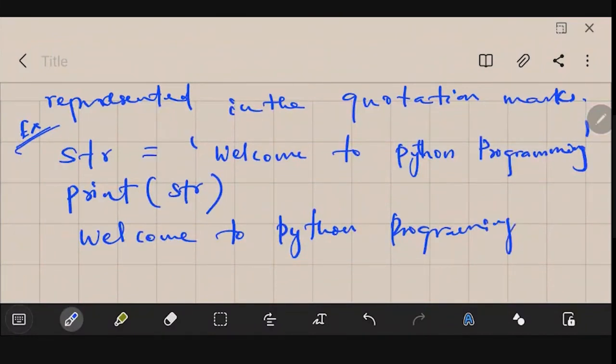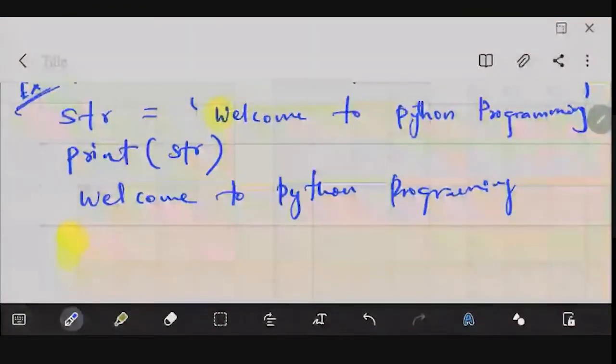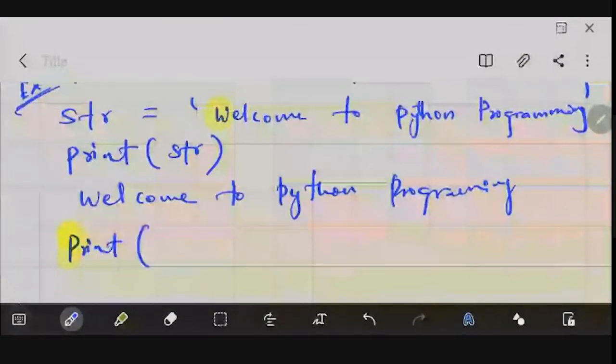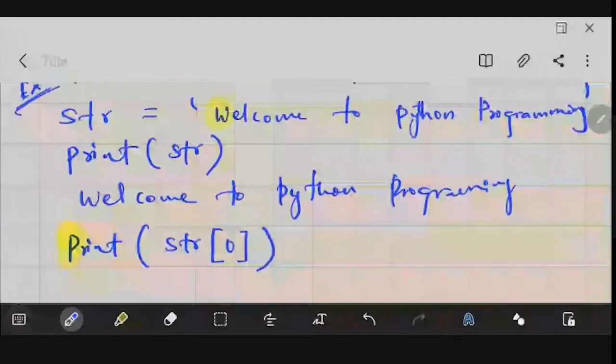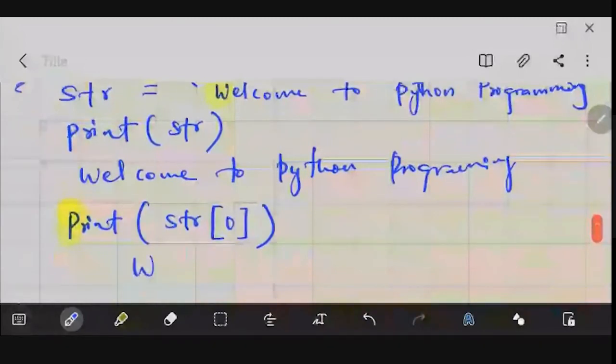Similarly, suppose in this string I just want to access one character, this character which I have highlighted here, this W I want to access. So I have to specify its position. See how I am accessing it. If I type print, then in the bracket I type str, the name of that variable, and then I give a square bracket and I type 0, and then bracket close. Then the output will be W only.